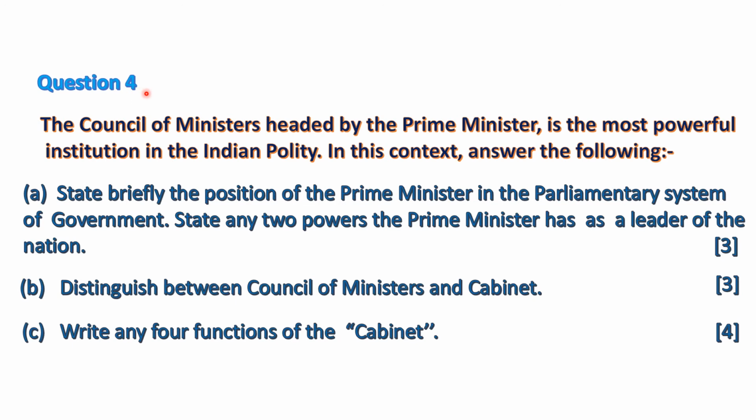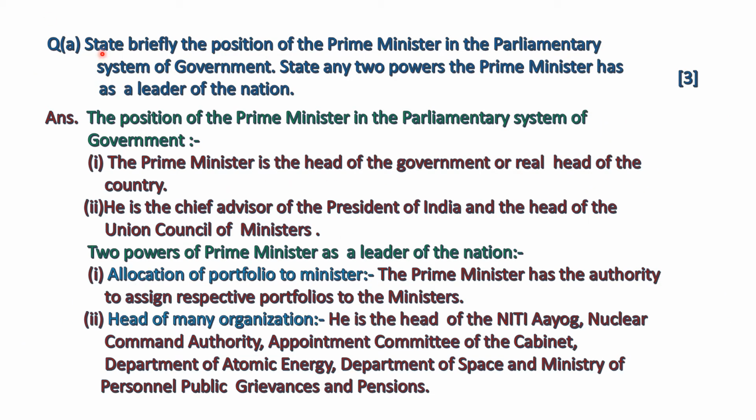Now question 4. What is the condition given here? The Council of Ministers headed by the Prime Minister is the most powerful institution in the Indian polity. In this context, answer the following. These are the questions. Now the question is, state briefly the position of the Prime Minister in the parliamentary system of government.